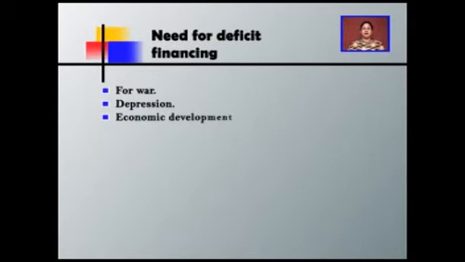Next is economic development. Economic development of a country can be done in different ways. First, by raising additional sources. Deficit financing can work in underdeveloped countries for raising additional sources, because underdeveloped countries do not have sufficient funds for the development of their resources. So they need extra funds for the development, for purchasing capital equipment, and for taking out raw materials, so that economic growth can happen in the country.